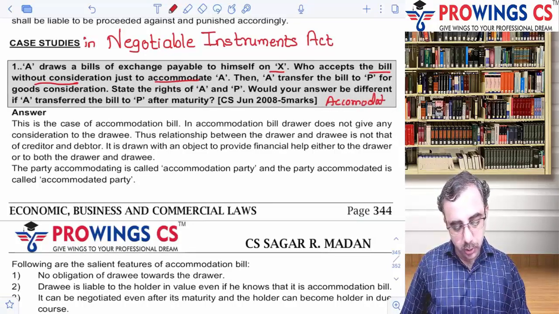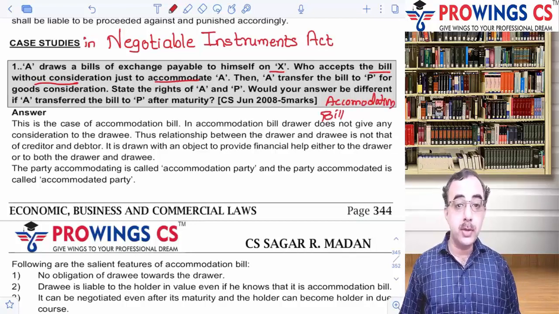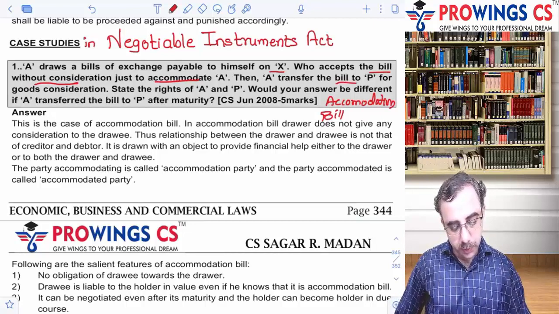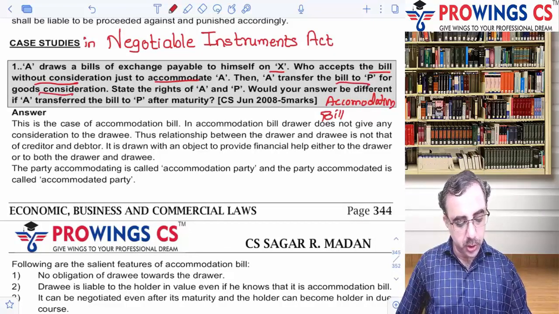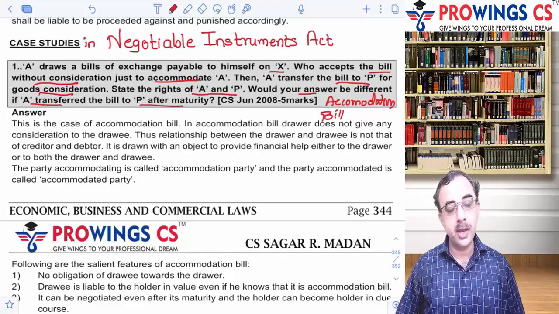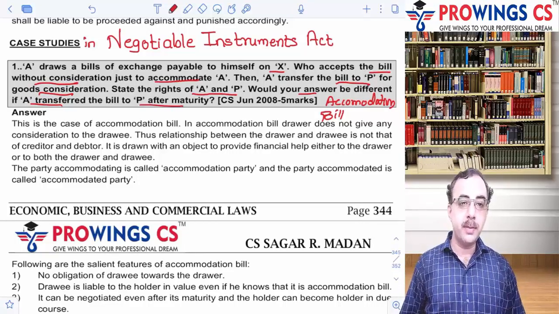Accommodation bill. Okay, so remember, a bill without a consideration could be an accommodation bill. So then A transfers the bill to P for a good consideration. State the rights of A and P, and would your answer be different if A transferred the bill to P after the maturity? Okay, ये accommodation bills के बारे में पूछा गया है.